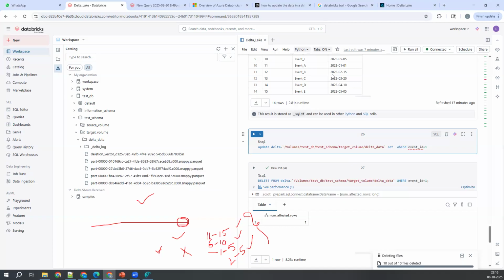And instead of reading the data from small files, it has created one big file, which has all the data from all the small files. It ran the optimize command as well in the backend. Did you get my point? Everyone is clear?